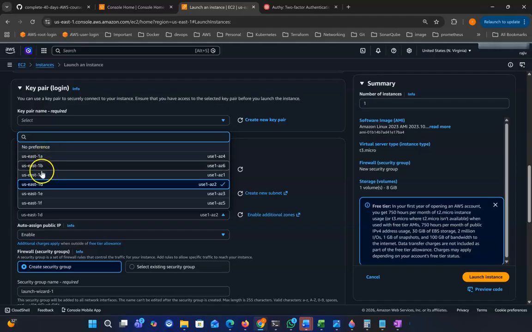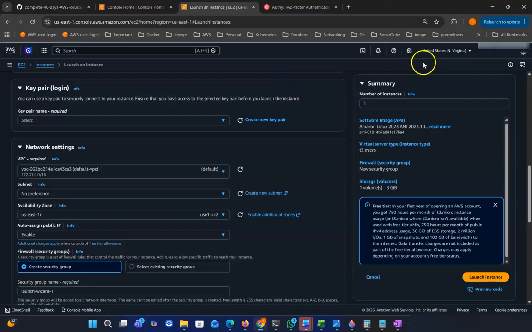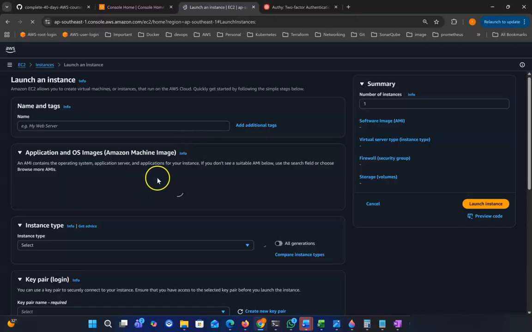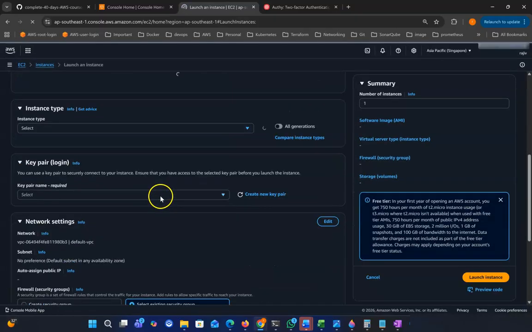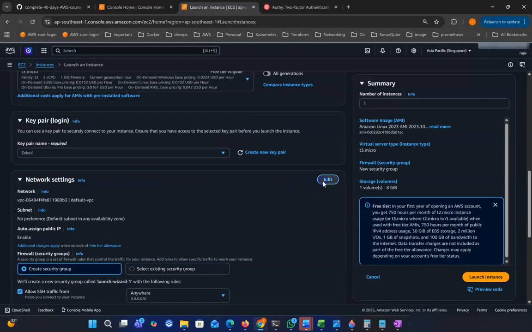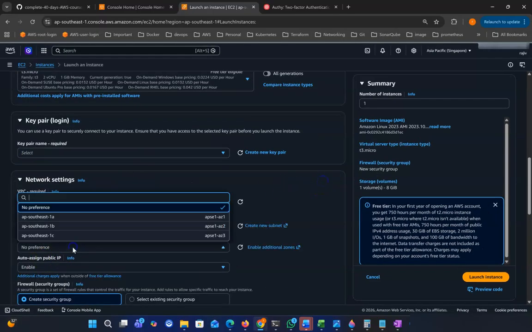You can see US East 1 has 6 availability zones or data centers. But if we choose Singapore, you can see it goes down to 3. Same way if you go to edit preference, you can see AP Southeast 1A, B and C. So this region has only 3 data centers or availability zones.